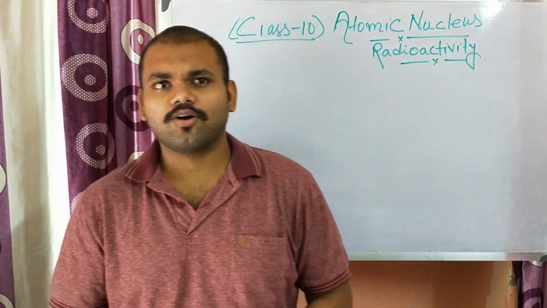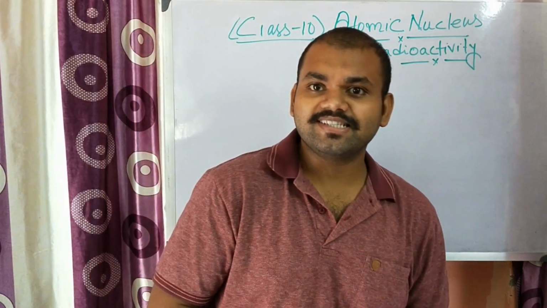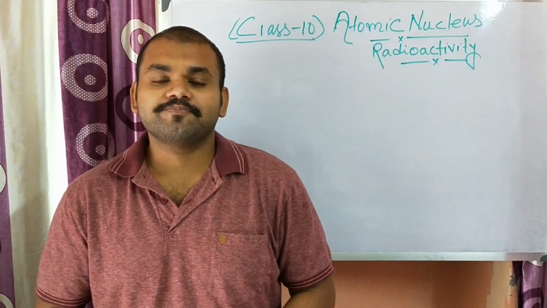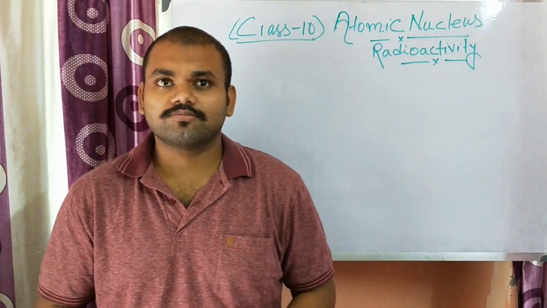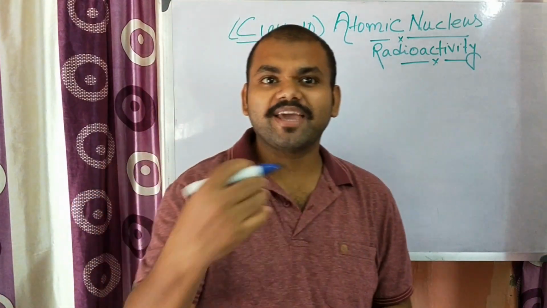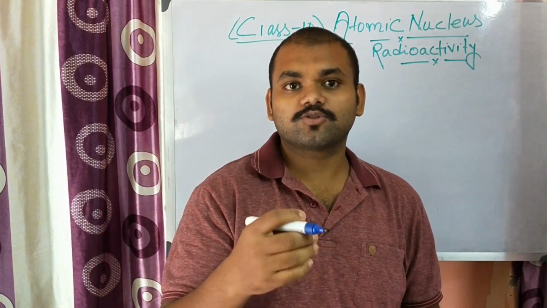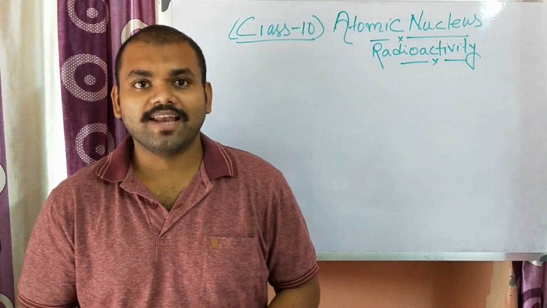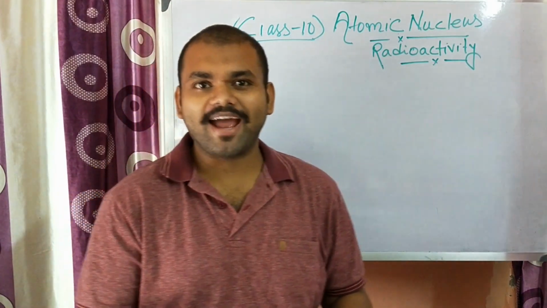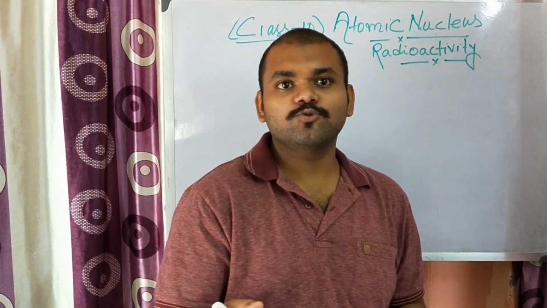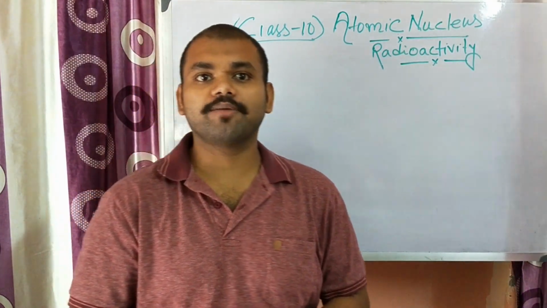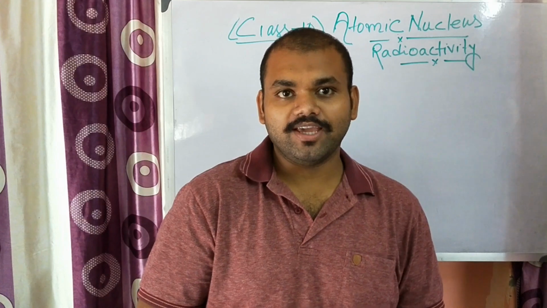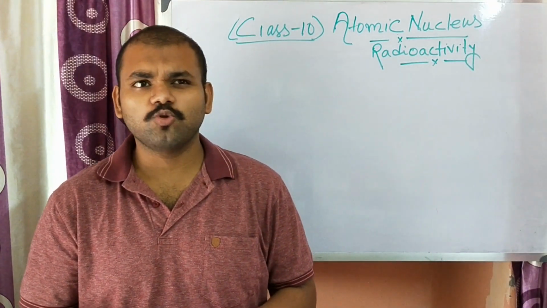Around the year 1896, the famous scientist Henry Becquerel was doing an experiment with the salt of uranium. Due to bad weather, he put that uranium salt and a photographic plate in his drawer and left it for 2 or 3 days.